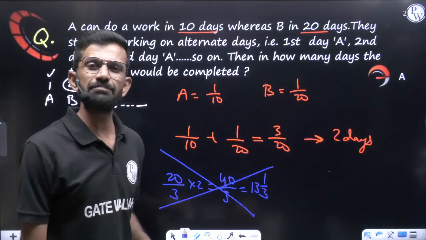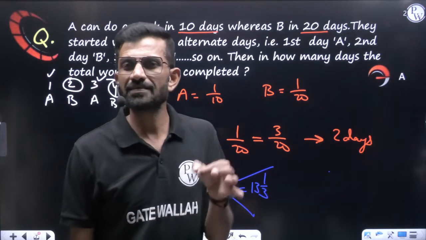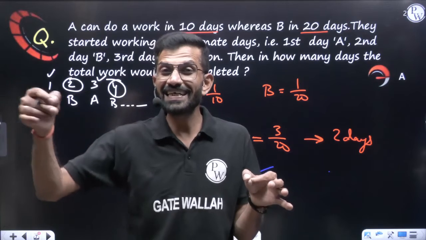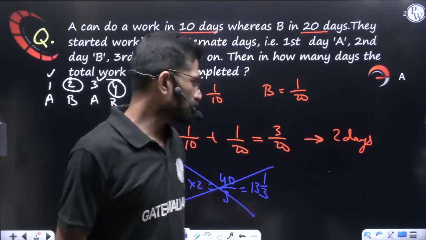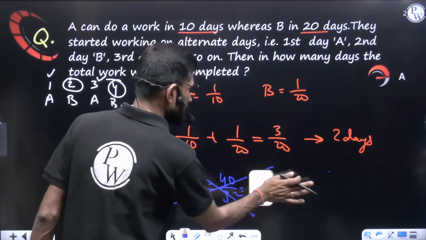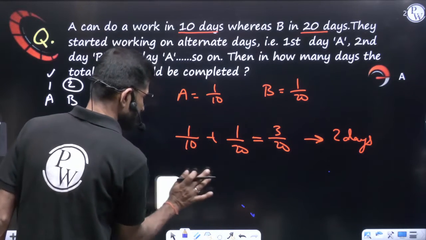Because every day the same type of work is not going on. First day 1 by 10 of the work. Second day less work, 1 by 20. Again third day more work. So you cannot simply double. In order to make it more clear, I can give you one more case, an example.